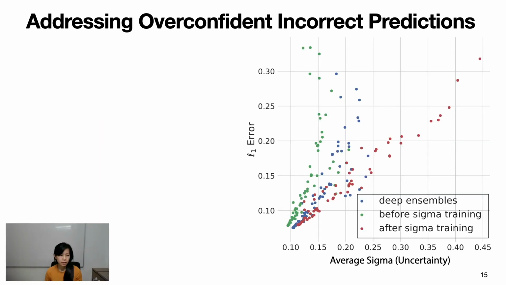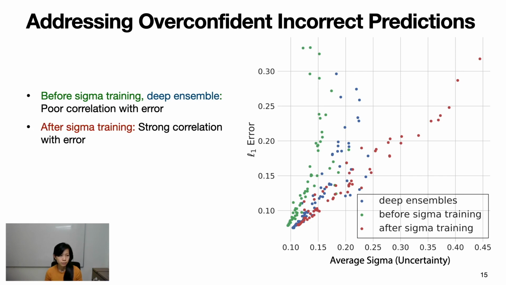We quantified this with a scatter plot here. It shows the error against average sigma. Each point is an average over 16,000 test images for one unseen distortion and one severity level. Before sigma training, sigmas do not increase with an increase in error, and this is the same for deep ensembles. After sigma training, there is a stronger correlation between uncertainties and error.